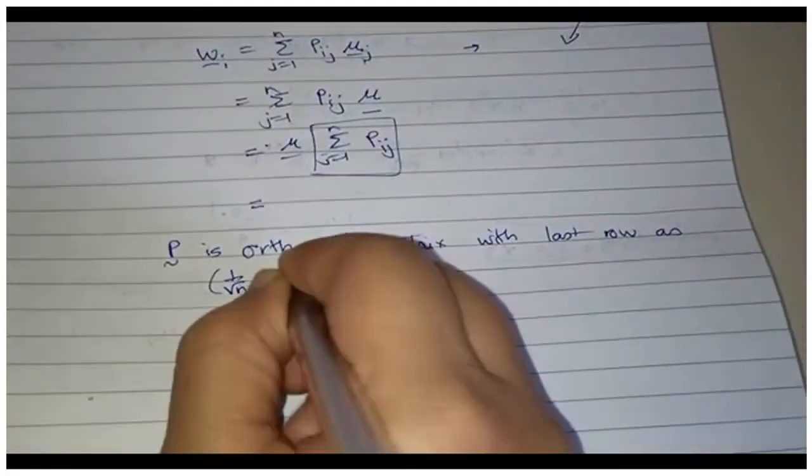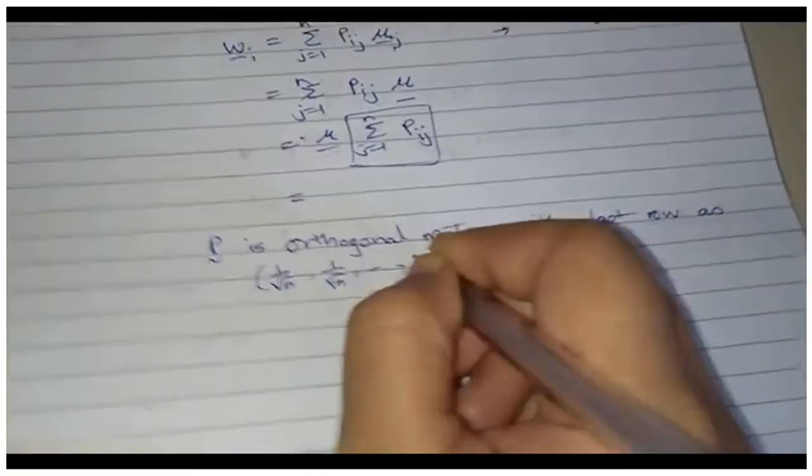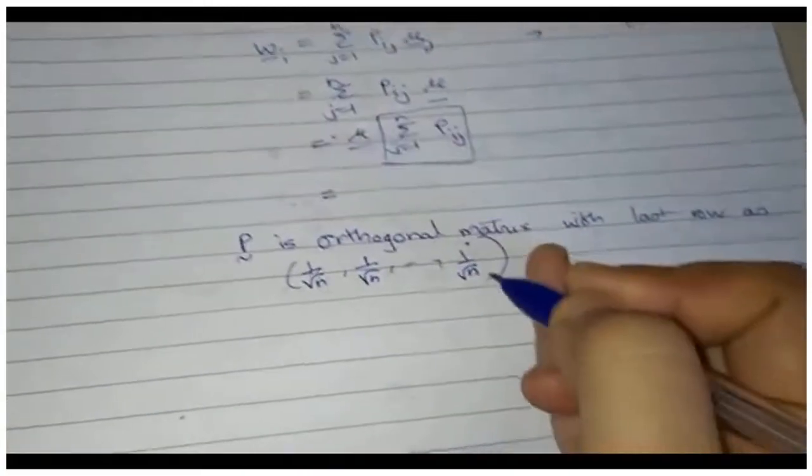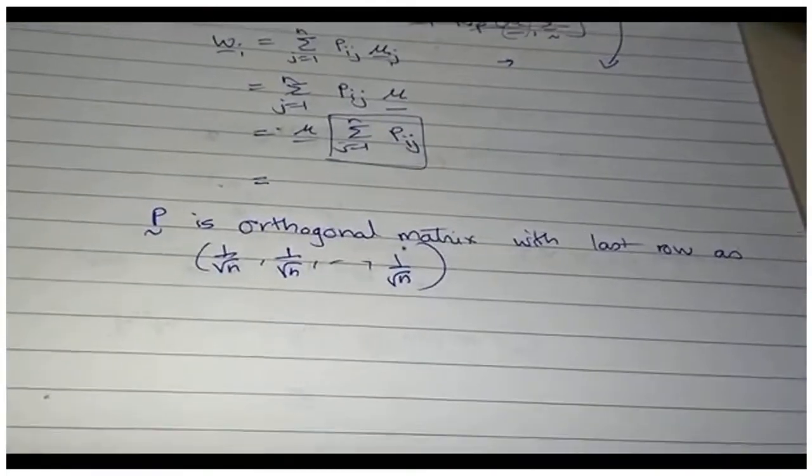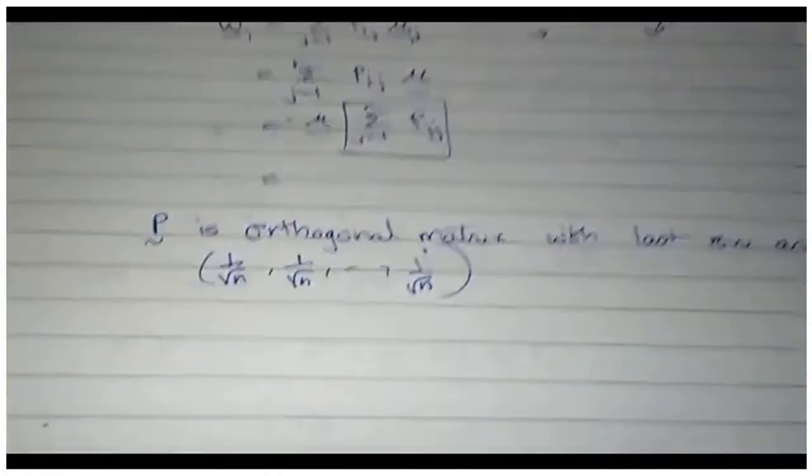Yesterday means the earlier lecture. 1 by root n, 1 by root n, 1 by root n. This I know. P is an orthogonal matrix with last row as 1 by root n, 1 by root n, 1 by root n. I know things might seem to be going a bit fast, but do refer to your earlier notes.